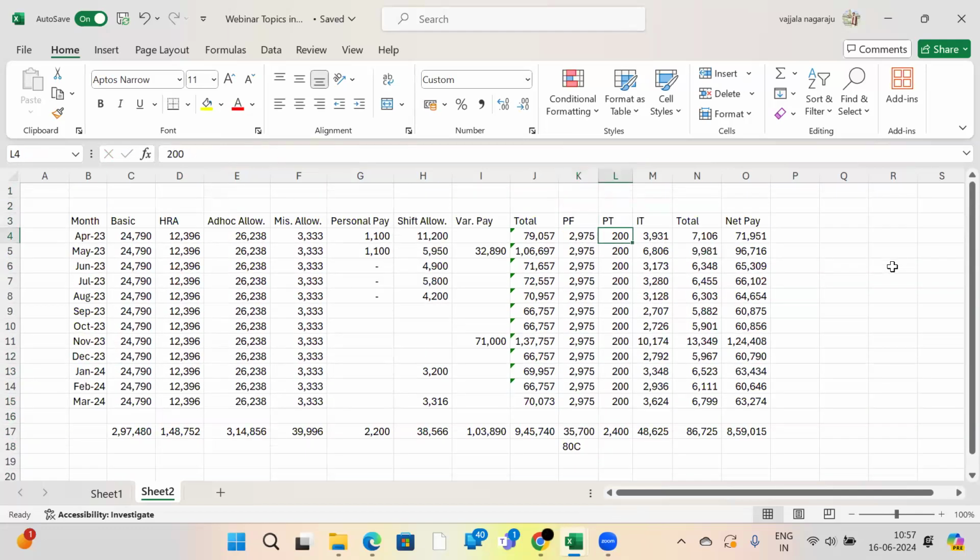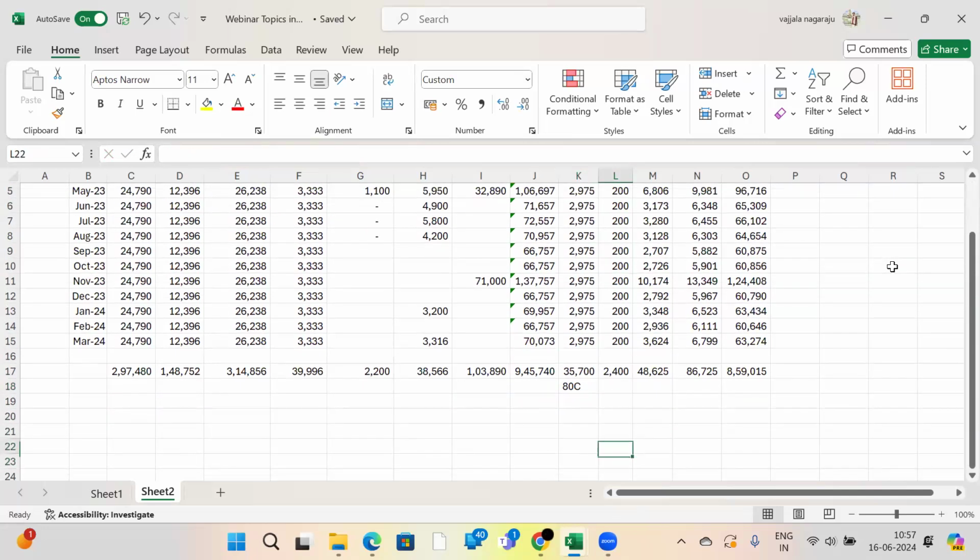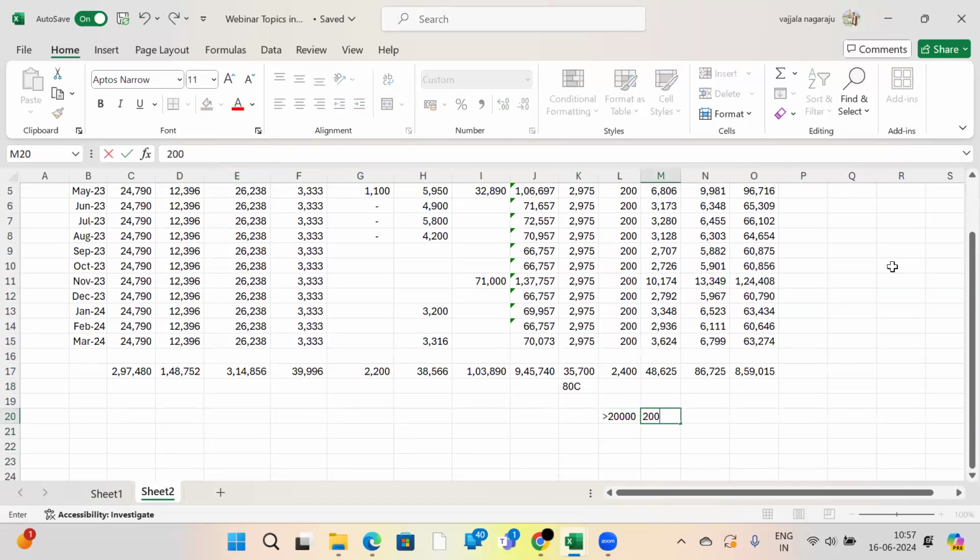This is PT, professional tax. It depends upon each and every state. In Karnataka, for salary more than 20,000, the employee should pay to the government 200 rupees as professional tax. Previously this was 20,000, now it is 25,000. The employee will not pay individually. This 200 rupees will be deducted by the company's HR and they will pay it to the Karnataka state government.